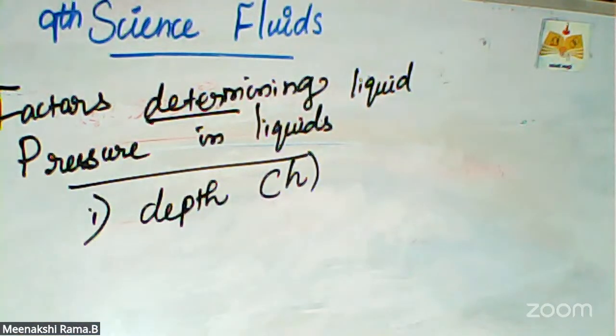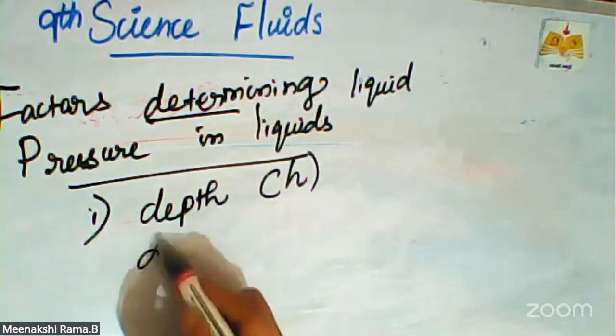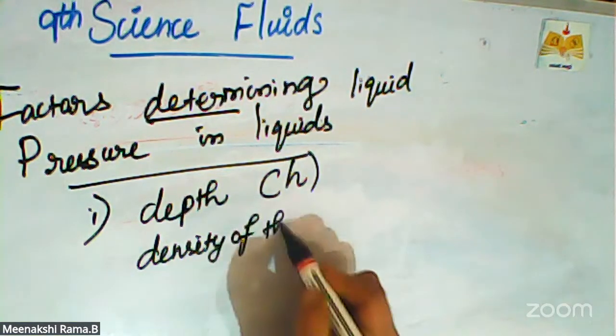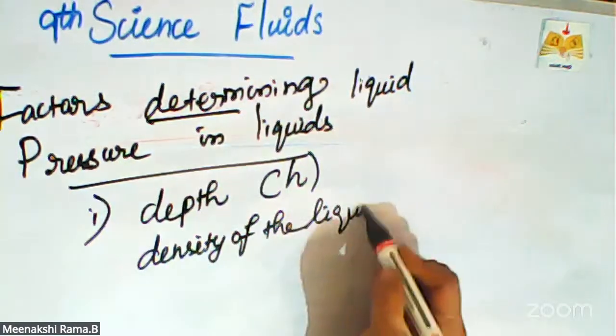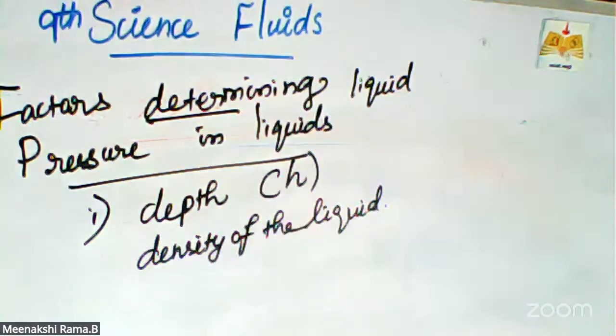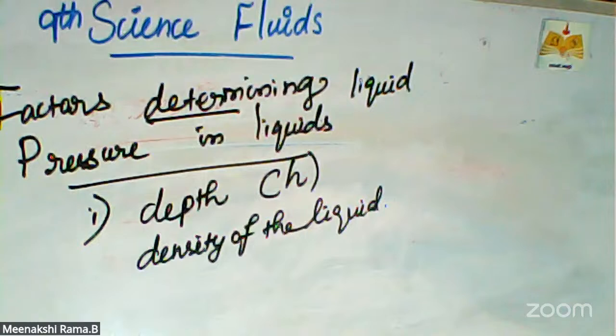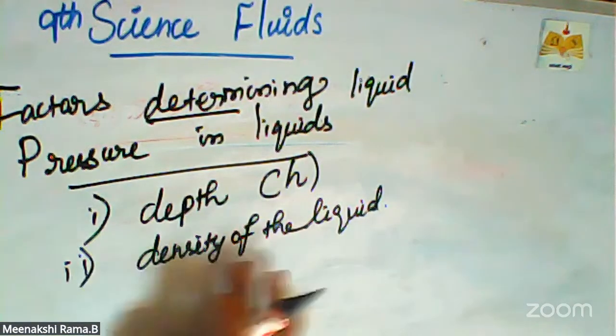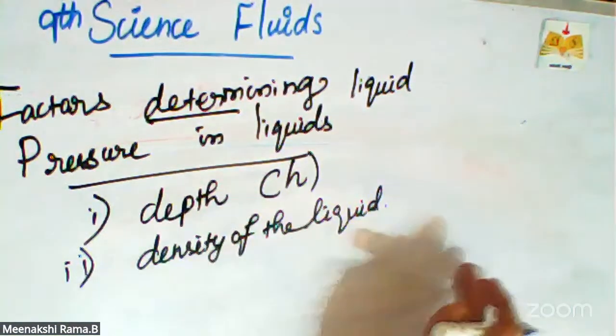Second one is the density of the liquid. This is also very important. The density of the liquid also determines the pressure, because we use different kinds of liquids, like oil and water, and the density varies between oil and water.